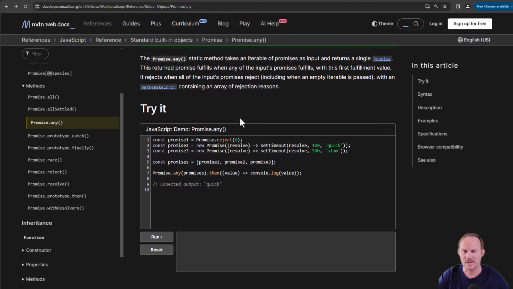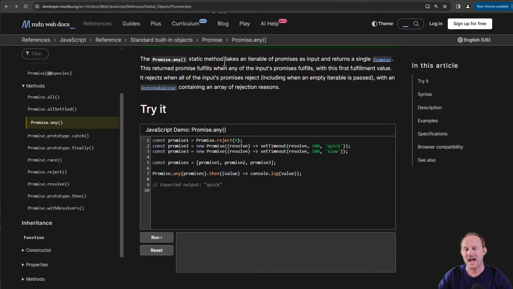But let's take a look at the docs quick. The promise.any static method takes an iterable of promises as input. So this is just like all and just like race. We're going to hand it an array of promises. It is going to return a single promise. This return promise will fulfill when any of the input promises fulfills, with the first fulfillment value. Okay, so the answer is kind of already right here how they're different.